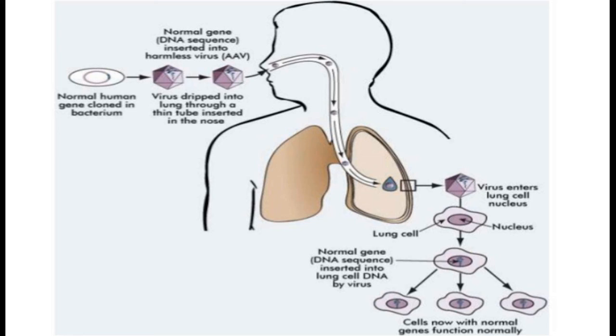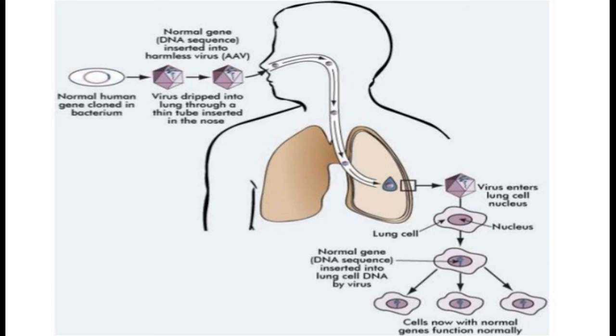Now what happens is these viruses, because it is a respiratory system, reach the lung via the respiratory tract, and here the virus enters the lung cell nucleus and carries its own genetic material along with this normal gene counterpart, and these cells are then able to function in a normal way.